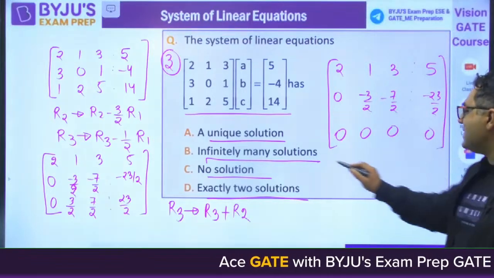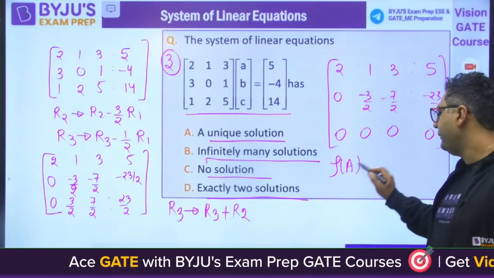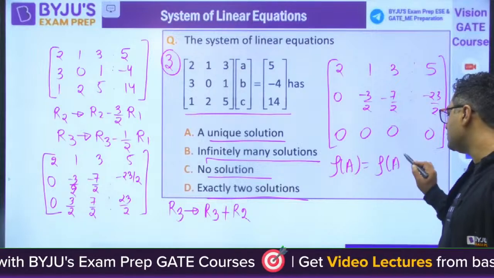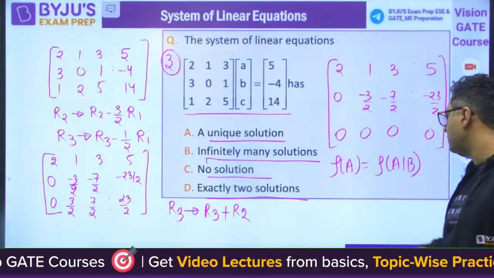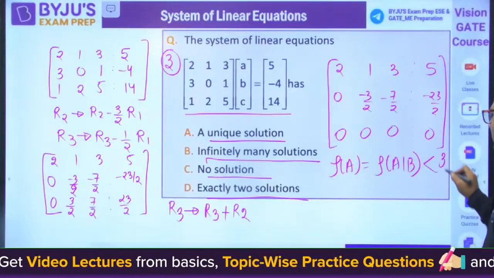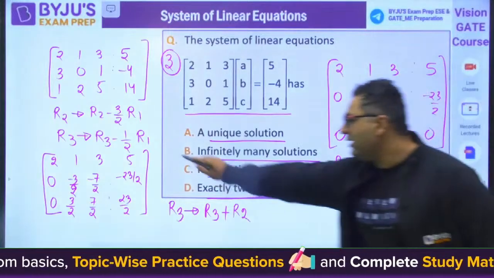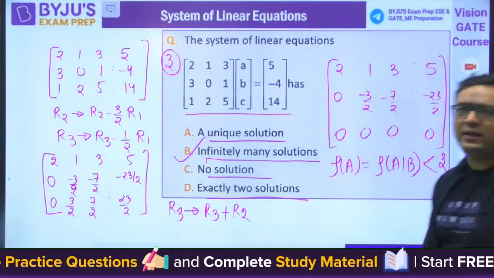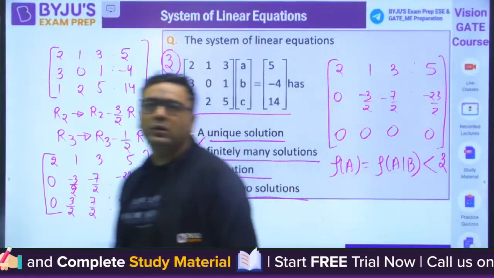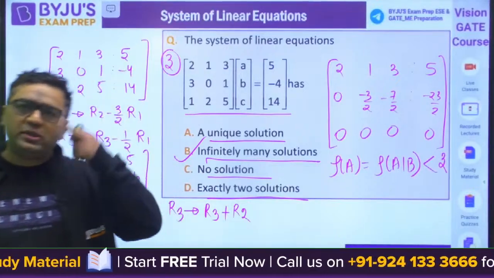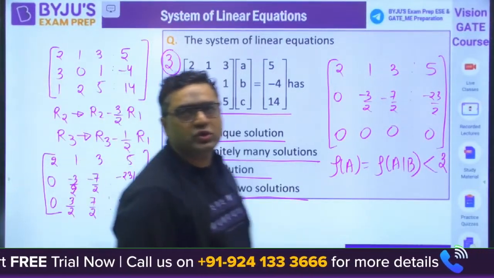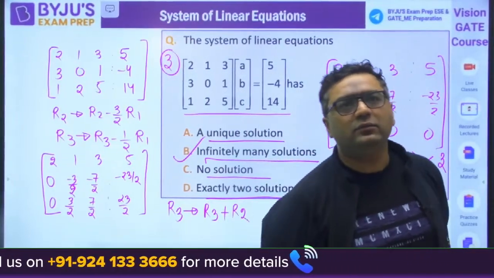So you can see as the rank of A is equals to rank of AB. So system of equation is consistent, but it is less than 3. Variables are 3. So it would be having infinitely many solutions. B is the correct answer for this. Everybody got it? So Rishabh has given the correct answer for this question. You got it, Zakhmi Atma? Okay.